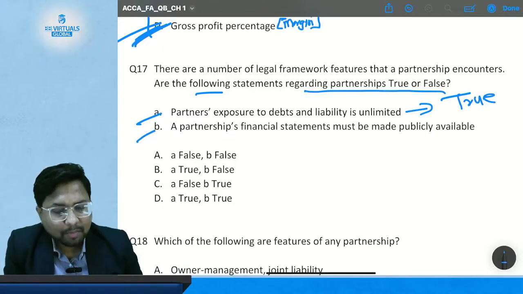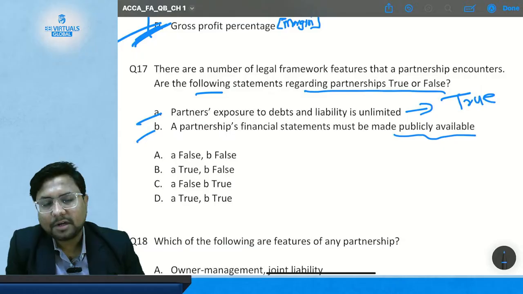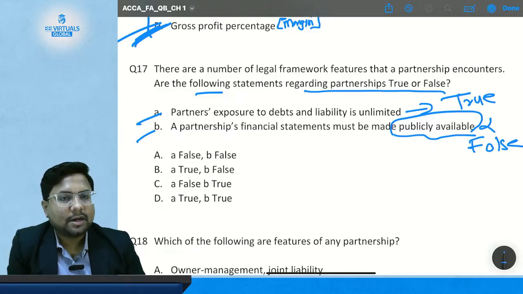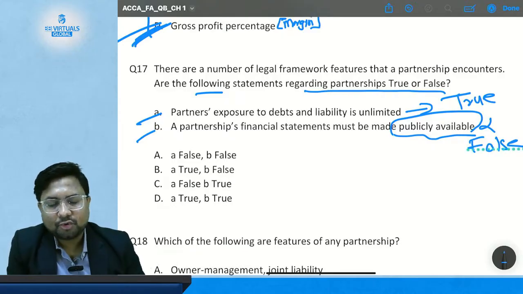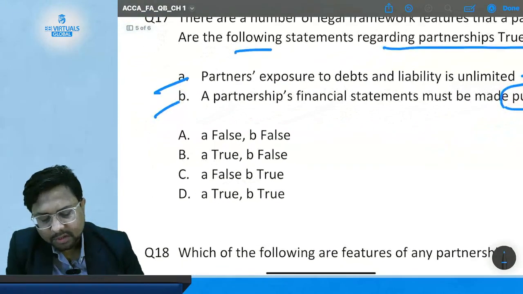Then comes statement B. A partnership financial statement must be made publicly available. Is a partnership firm required to publish its financial statement? No. So this is a false statement. So the correct answer will be where statement A is true, statement B is false. Okay. Now check out the options.